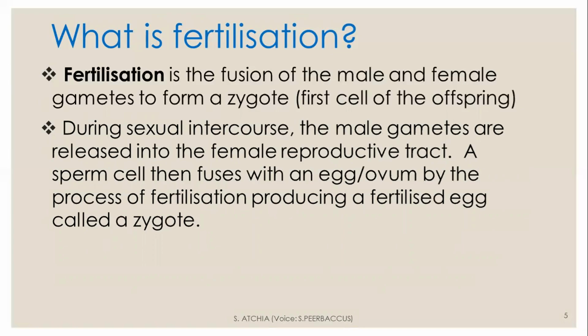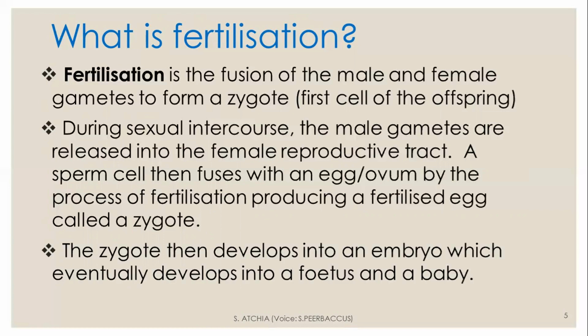During sexual intercourse, the male gametes are released into the female reproductive tract. A sperm cell then fuses with an egg or ovum by the process of fertilization, producing a fertilized egg called a zygote. The zygote then develops into an embryo, which eventually develops into a fetus and then a baby.